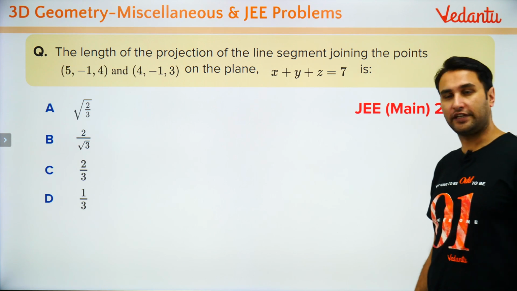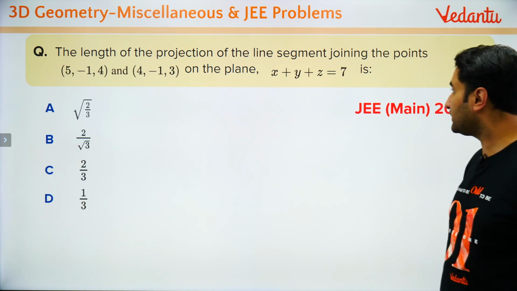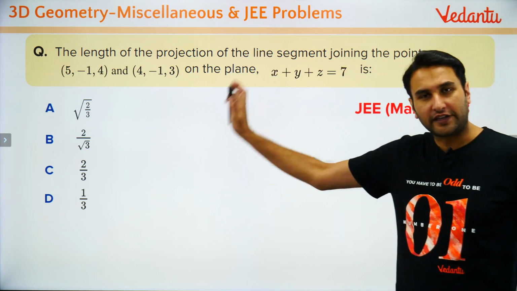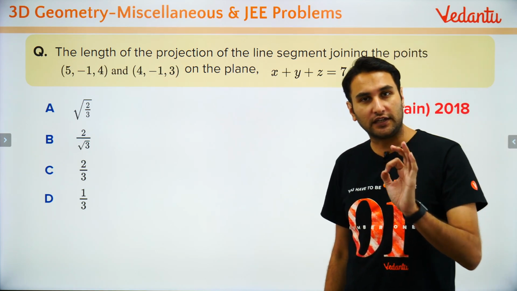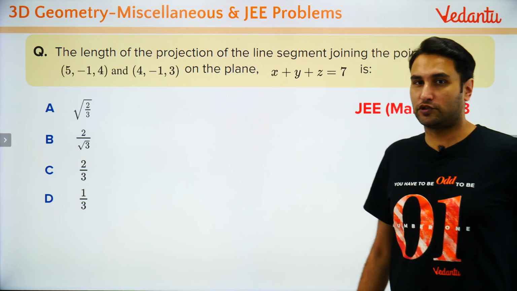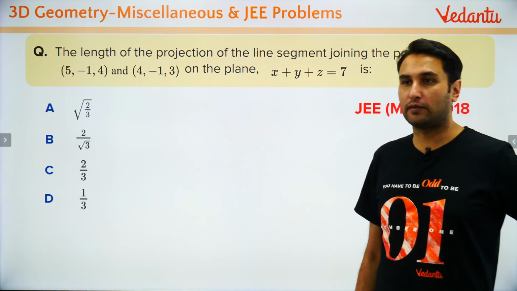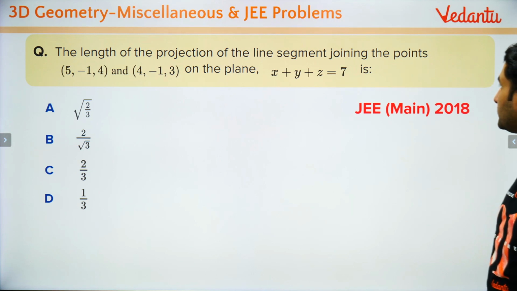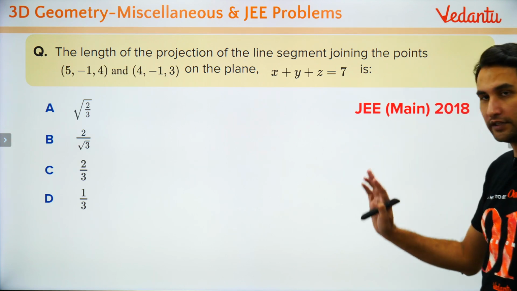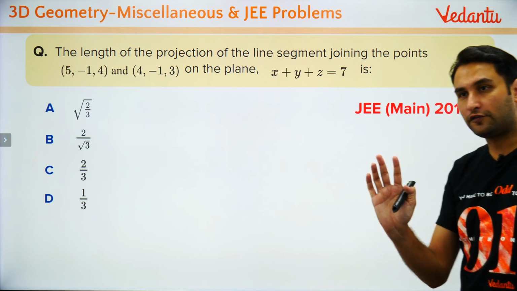This is 2018 problem, last to last year. Read this problem very carefully. I want you to make a diagram of it. अगर आप लोगों ने डायग्राम बना लिया, ठीक है, तो प्रॉब्लम सॉल्व हो जाएगा. See if you can make a diagram of it. The length of the projection of the line segment joining the points this and this on the plane. Projection of